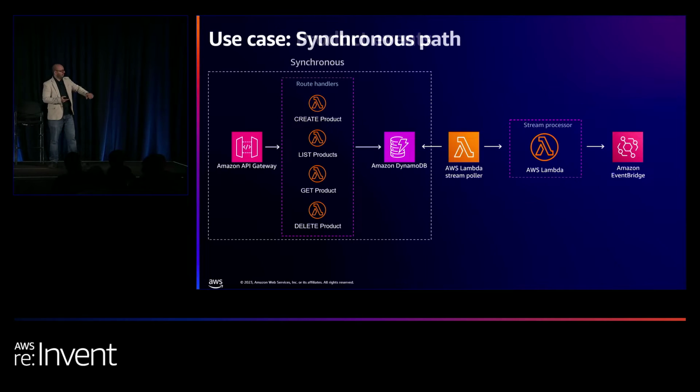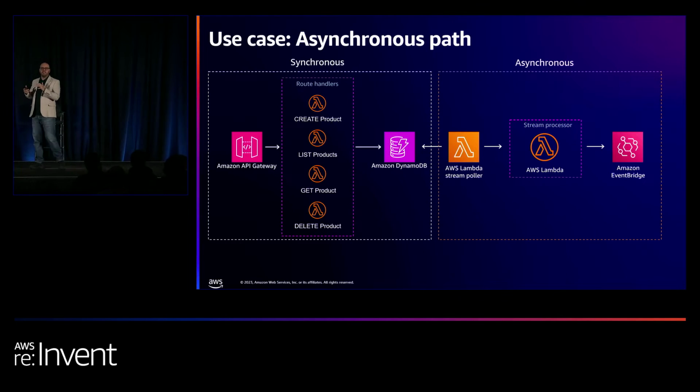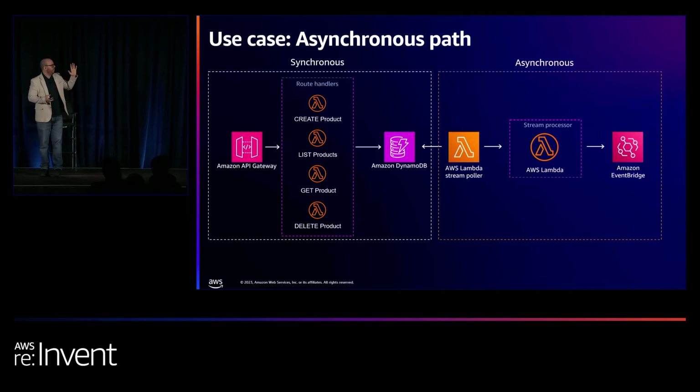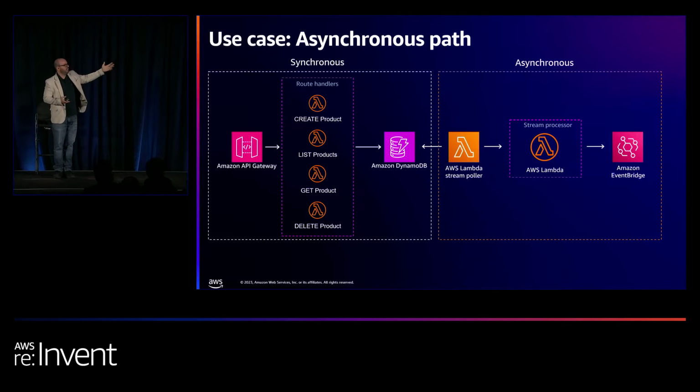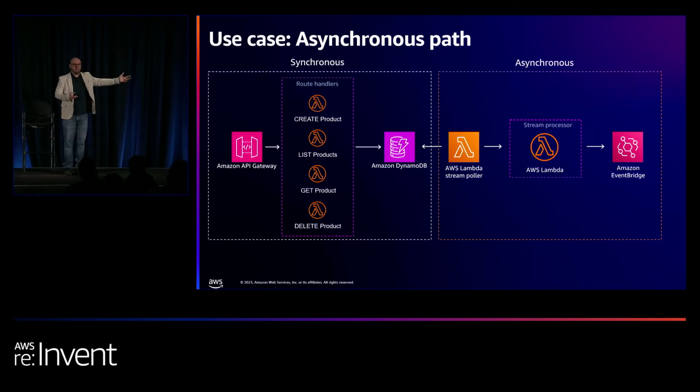The idea for this is that this part on the left is what most people typically go through. You have a synchronous flow, you send a request, you wait for a response, good to go. The asynchronous part is a bit difficult when you think about testing. If you make an API call to the first API gateway and wait for the response, you tested, looks good. But how do you test it goes all the way through now that an event was emitted and everything else? It's a bit different.